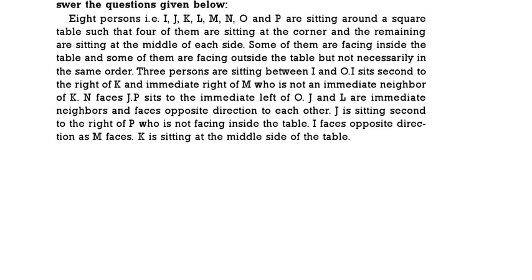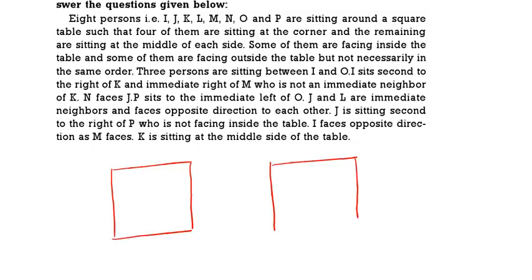J and L, they are immediate neighbors and face opposite direction. J is sitting second to the right of P, who is not facing the inside the table. I is facing the opposite direction as M. K is sitting at the middle of the table. Now all of you draw 2 squares. We will do this question in 2 possibilities.